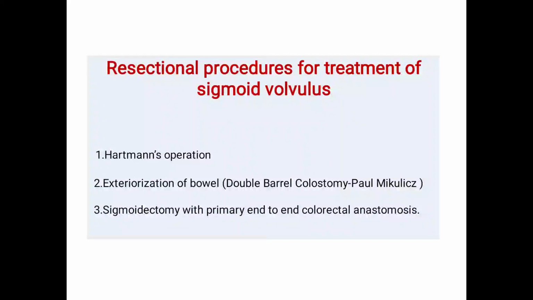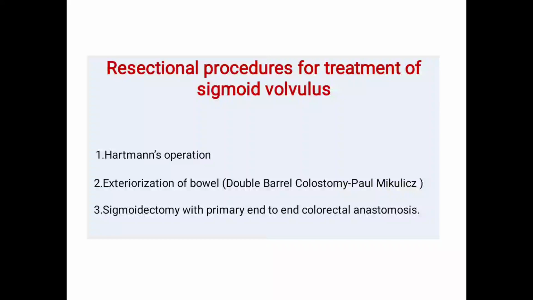Mesosigmoidoplasty means the longitudinal cut and horizontal suturing of the sigmoid colon, and the other is the extraperitonealization of the sigmoid colon. So students, in these procedures we have not excised the sigmoid colon, we have only done the fixation.